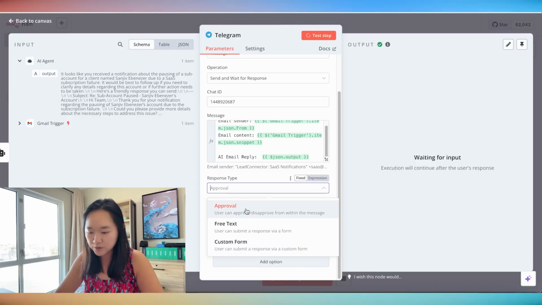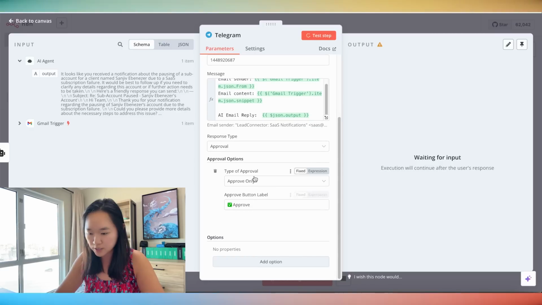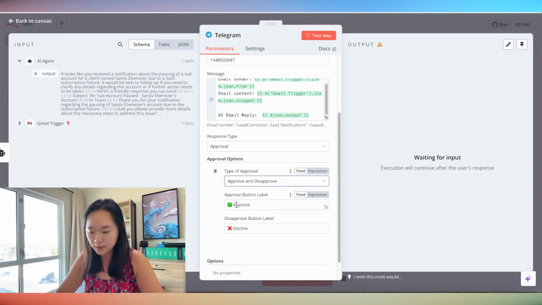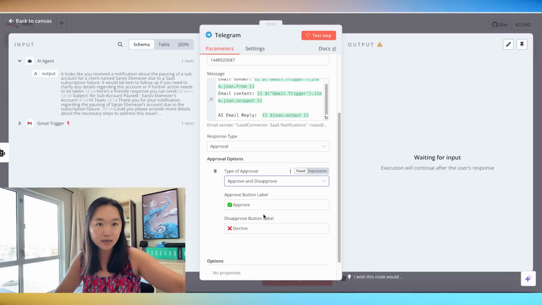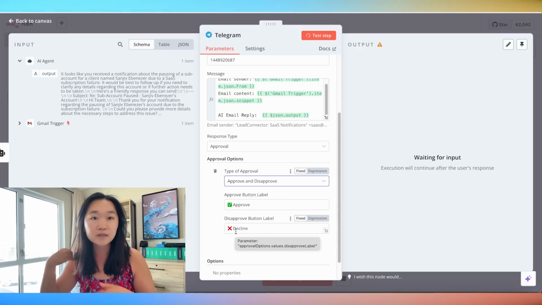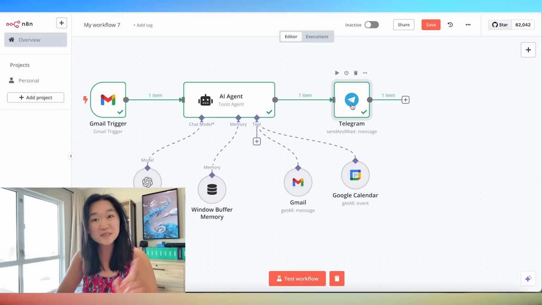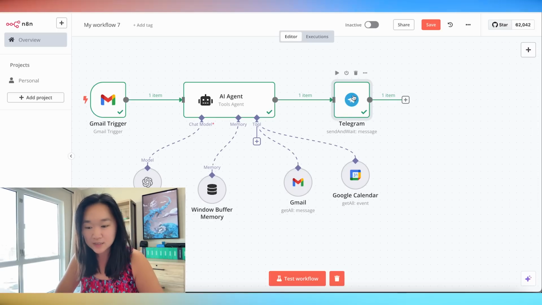It is by default selected to approve. And I can actually add two options here to approve and disapprove. So when I approve the email, I just want it to be sent out immediately. And if I click decline, I want nothing to happen. So the AI agent is not going to send that email, and I'm going to take a look at it at my own time. Okay, we know that we have configured our Telegram module correctly because there's now a green